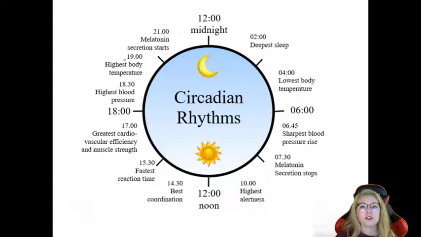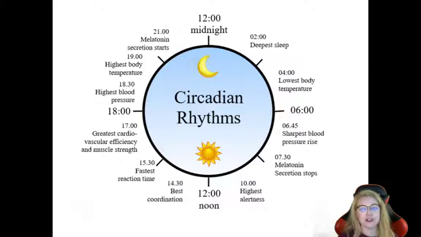But then as we start to approach evening, you get melatonin secretion, like I just talked about, which makes you sleepy. Around 2 a.m., you're in your deepest, darkest sleep, and at 4 a.m. roughly you hit your lowest body temperature. A low body temperature is critical to a good night's sleep. And then as the morning comes around here, 6 a.m., you're getting a sharp blood pressure rise and your melatonin secretion stops. And what they don't have in here is what I said, your cortisol levels actually increase in this time frame as well. And that wakes you up so that by 10 a.m., you're at high alert, or you should be.